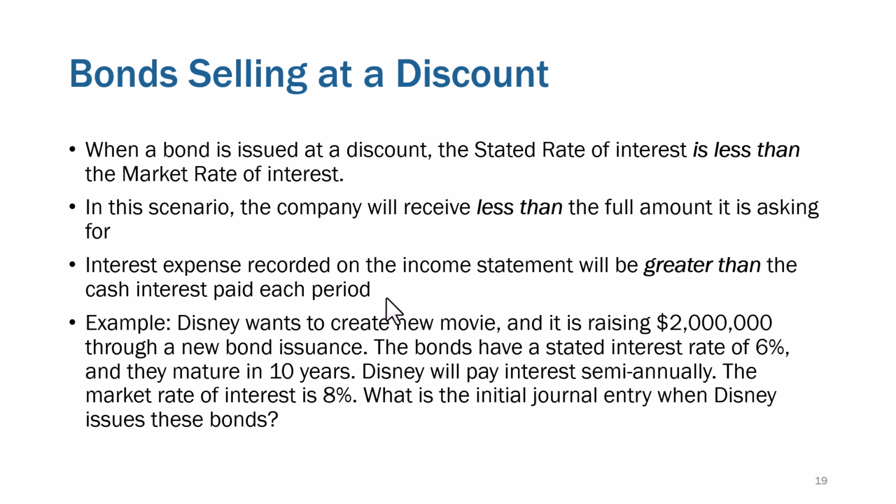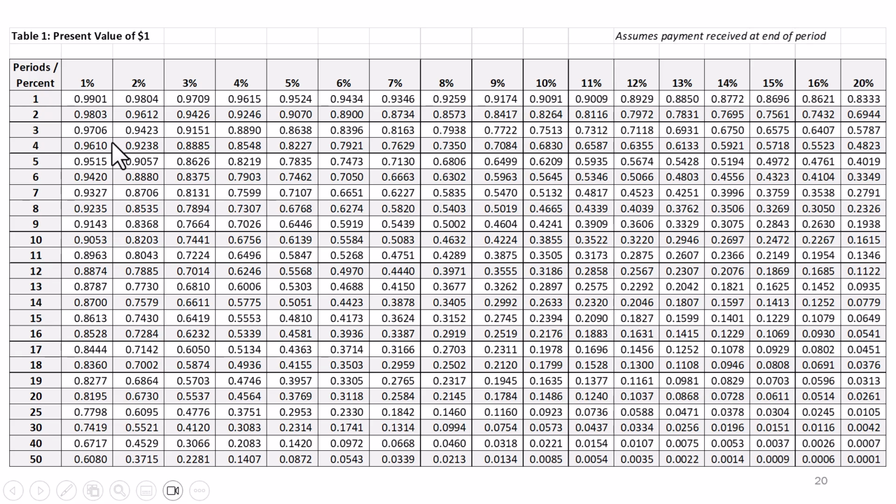So it's like, would you invest in Disney and get 6%, or would you invest in one of these other companies and get 8? Well, of course you'd invest in the other companies and get 8, assuming it's the same level of risk, right? But it's not like I won't invest in Disney, I will just invest less in Disney than these other companies. I won't give you $2 million for bonds that are not paying a competitive interest rate. Let's compute what they would be given.